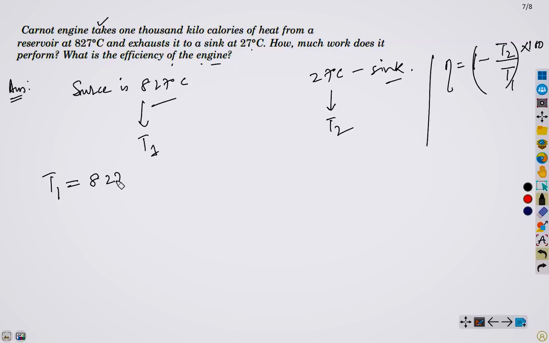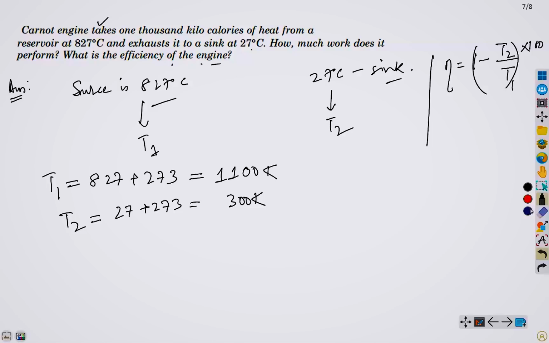T1 equals 827 plus 273, which gives us 1100 Kelvin, and T2 equals 27 plus 273, which gives us 300 Kelvin.